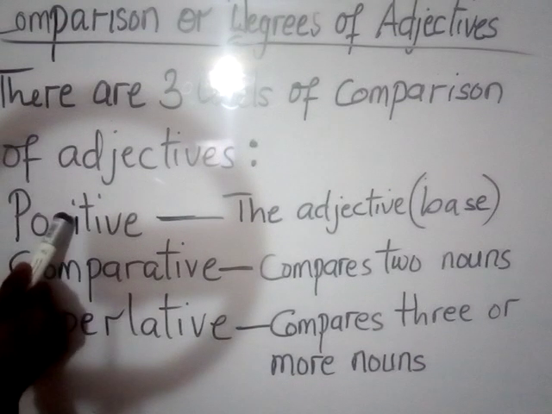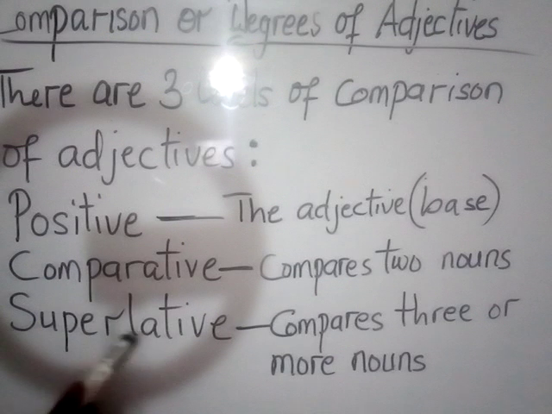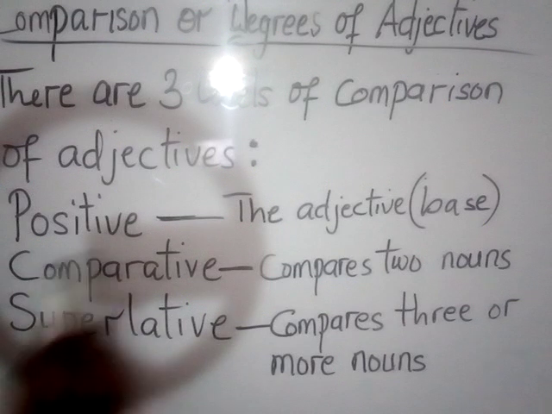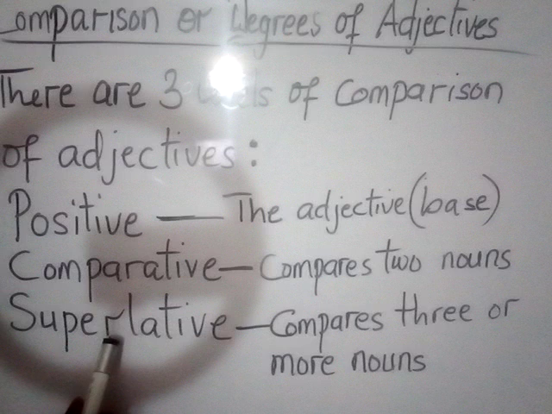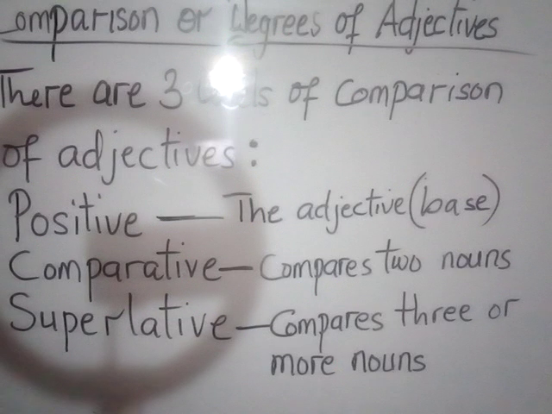So we have the positive, the comparative, and the superlative. We are going to look at the differences, because they do not all change in the same way to the comparative and the superlative forms. There are different rules that guide them. So we're going to look at them one after the other. Let's take some examples.